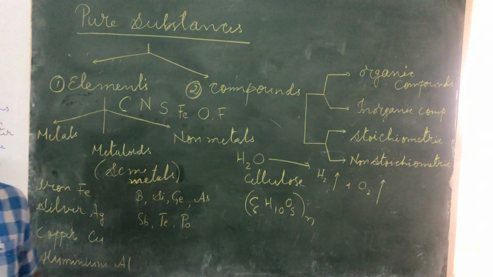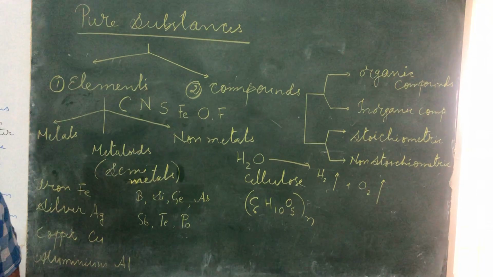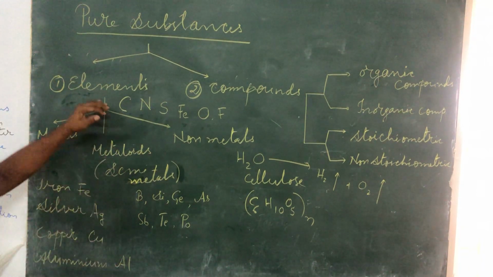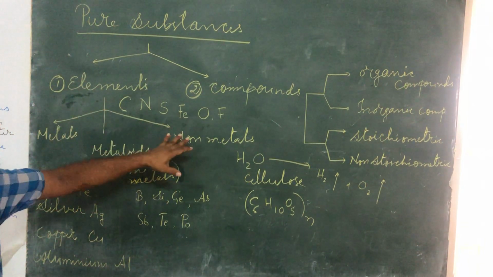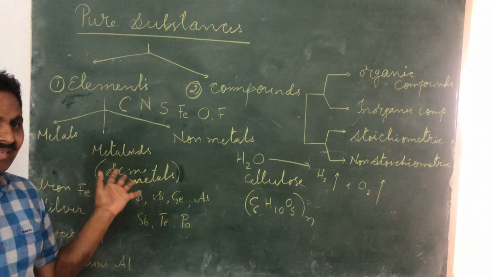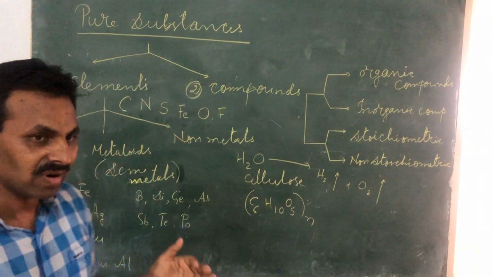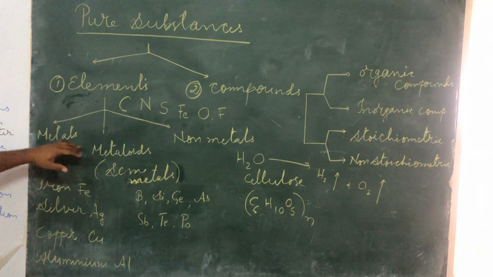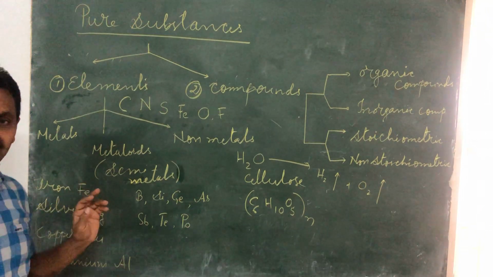You will be able to learn all these elements with symbols and everything. You don't have to cram atomic numbers. Automatically you will understand in the later stage. So these 118 elements are classified in three categories: metals, metalloids and non-metals. Metalloids are also known as semi-metals.